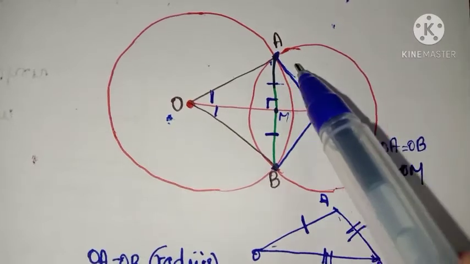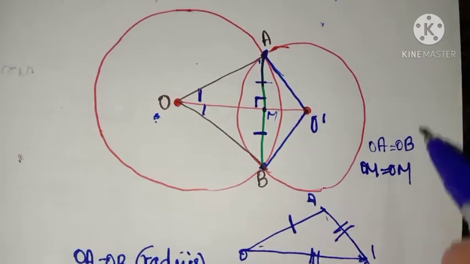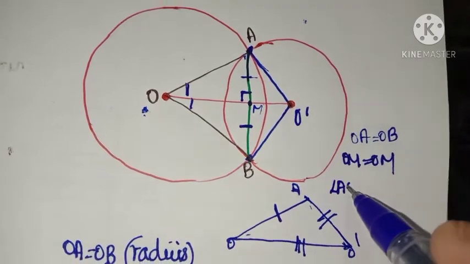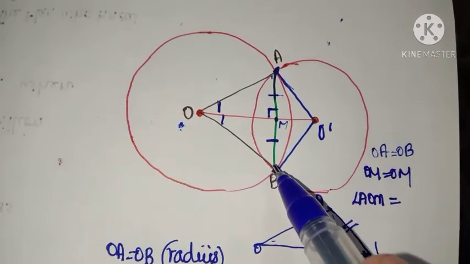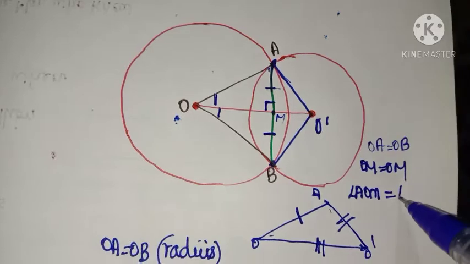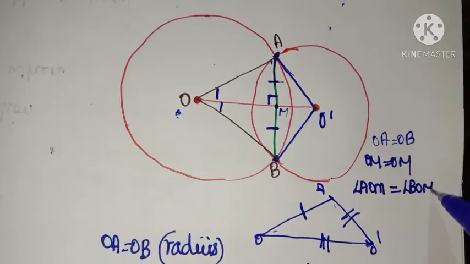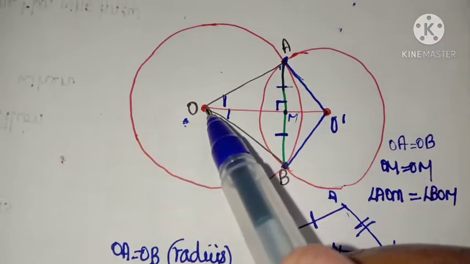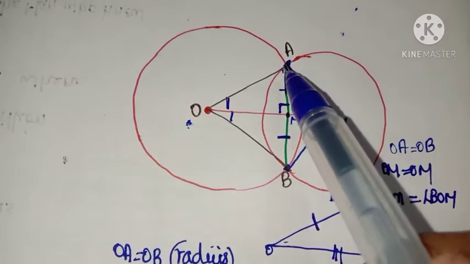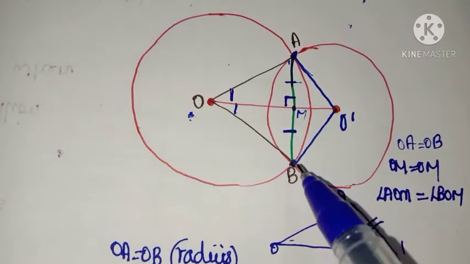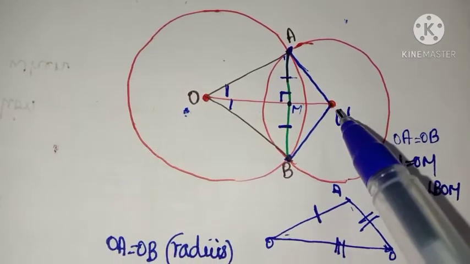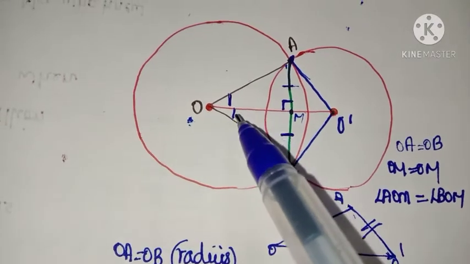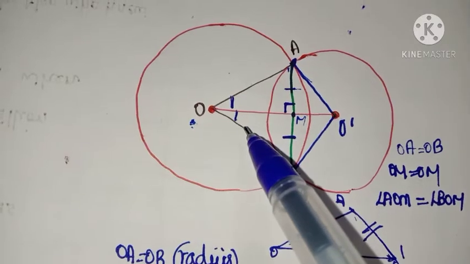Now in triangle AOM, angle AOM is equal to angle BOM, isn't it? Angle AOO dash is the same as AOM, and BOO dash is the same as BOM. So we already proved these two angles are equal.